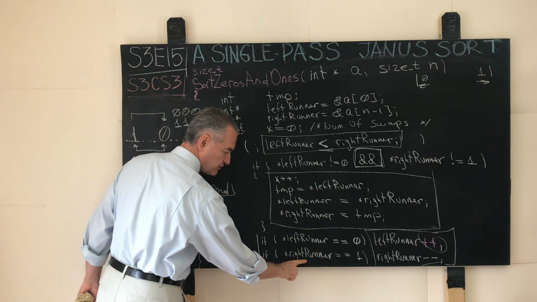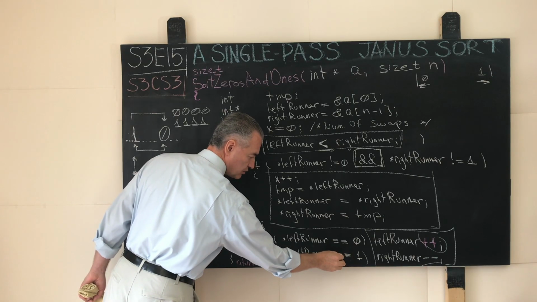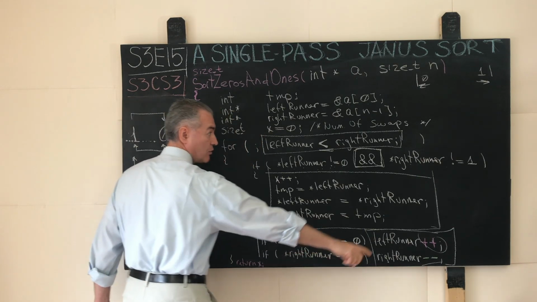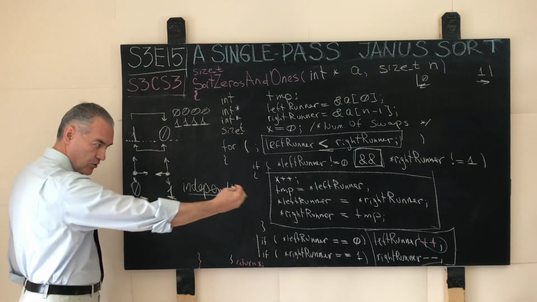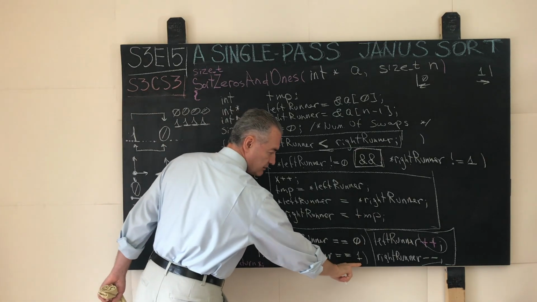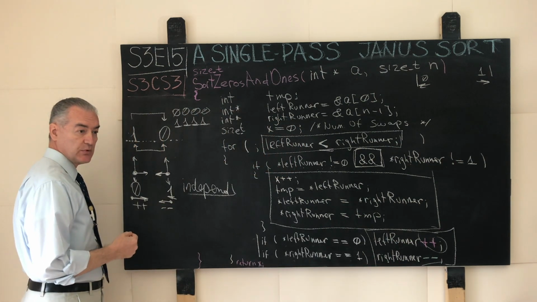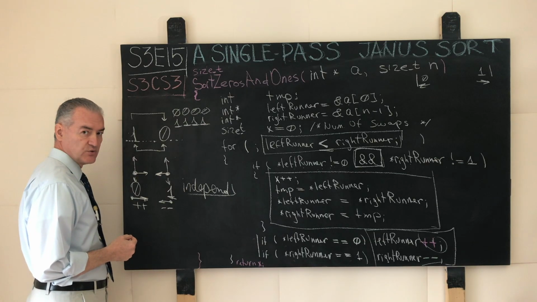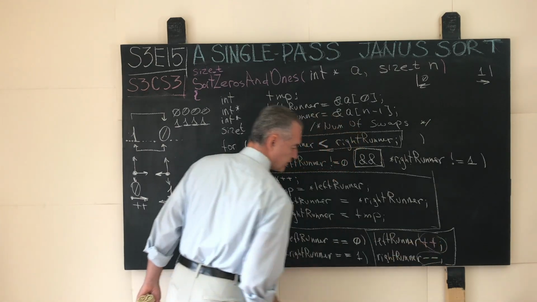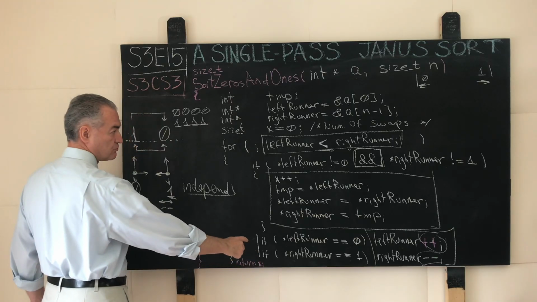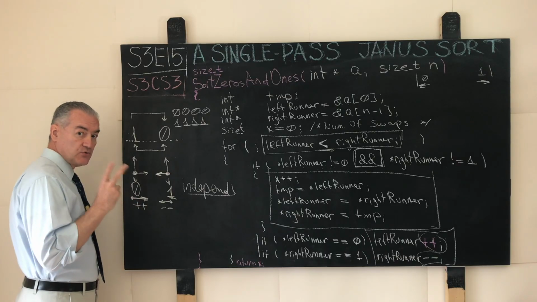Likewise, if the right runner after the test and swap if needed operation sees exactly 1, what it likes to see, which should again echo with this test over here where we say that the right runner does not like seeing not ones on its run through the container here, then the right runner advances in its frame of reference forward, but in our view it advances which way? Rightward once, I mean leftward once, and thus we roll through the loop again and again and again.